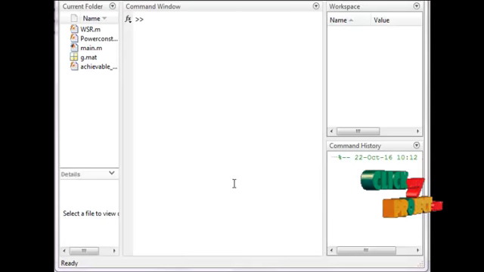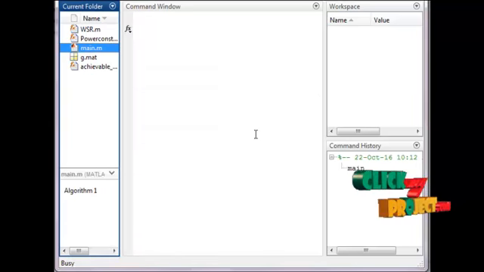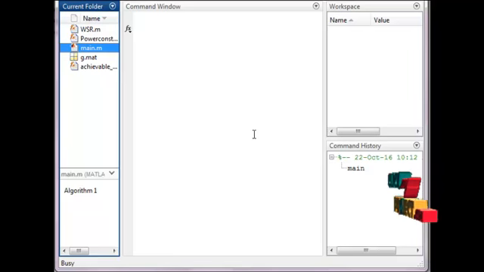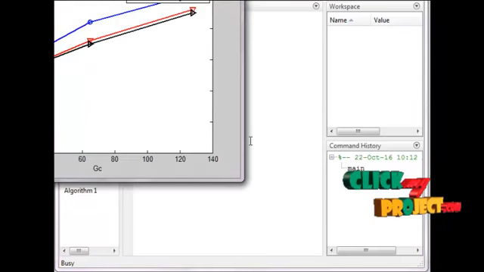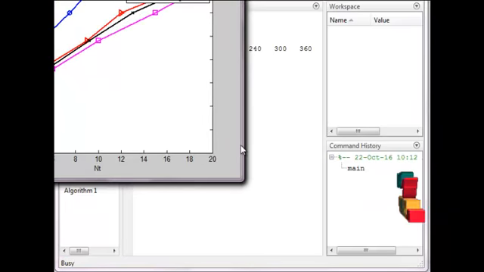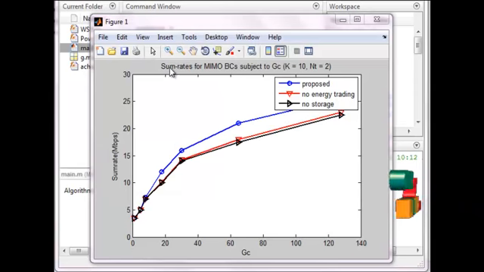Here we discuss the running procedure for the product. So click the main file and run. By executing the file, many outputs are displayed. These are all the outputs related to our flow diagram. I think there are 7 figures related to our diagram. So this is the first figure.